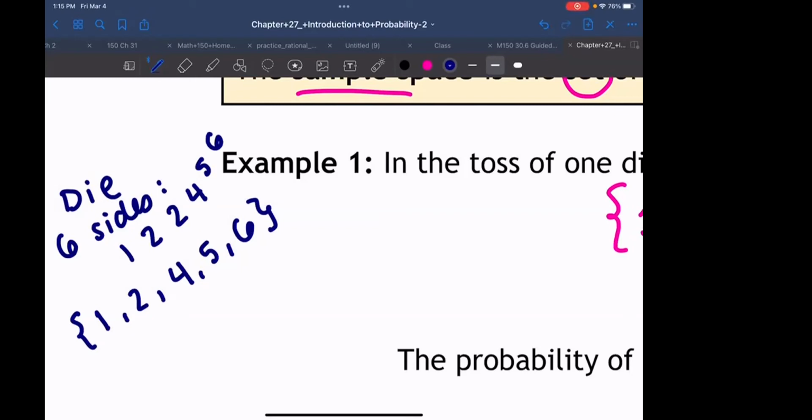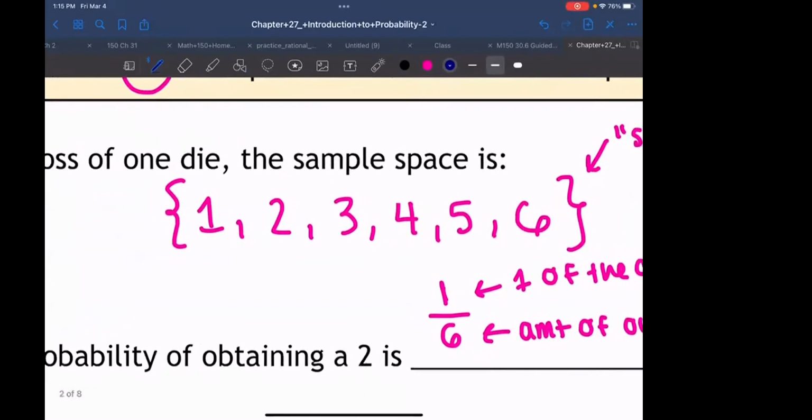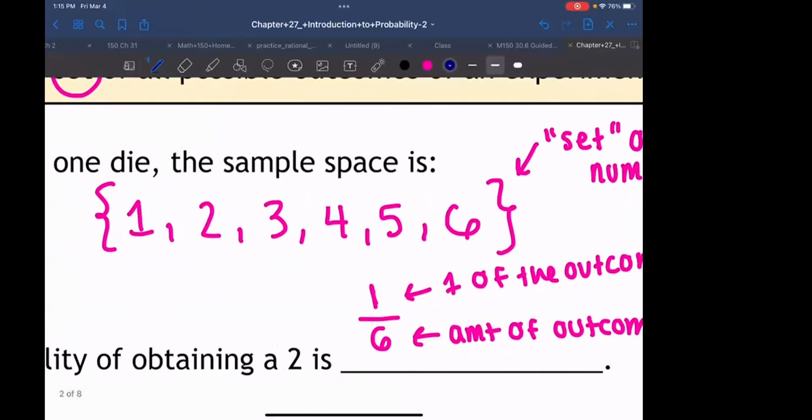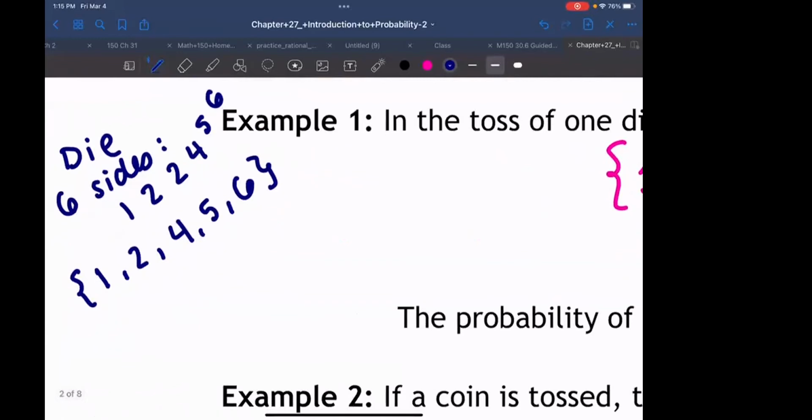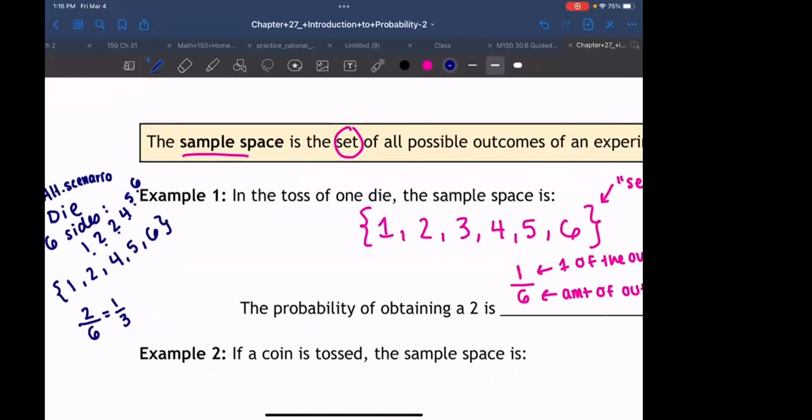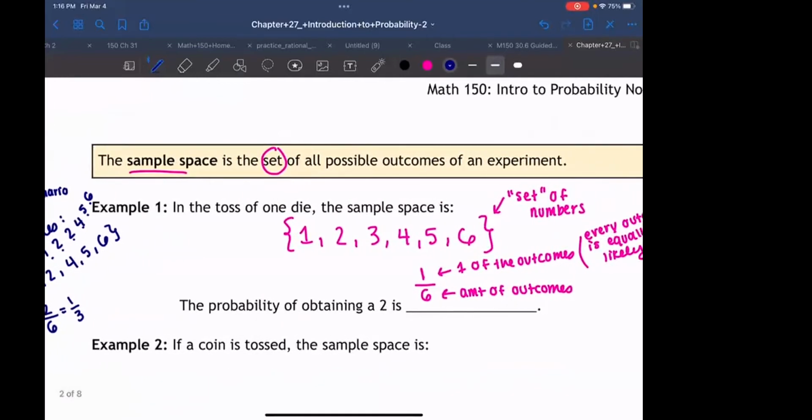We don't really count it twice if there's a 2, but the probability isn't as easy as putting 1 over the amount of things that happen. Here, 2 happens more than once. So there's 1, 2, 3, 4, 5, 6 things that can happen individually, but the probability is now 2/6 of getting a 2, which is 1/3. So this is an alternate scenario. We'll get to those types of questions a little bit later. But for now, everything's equally likely, so it's pretty easy to find the probability of rolling a die.